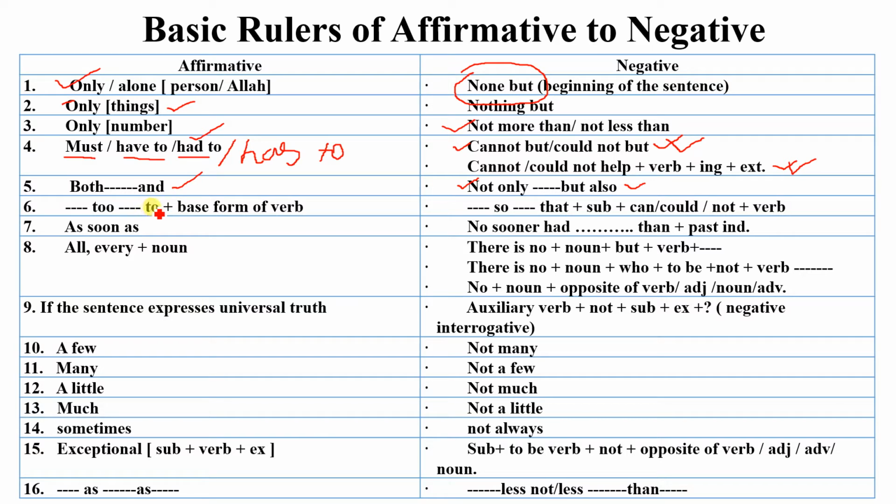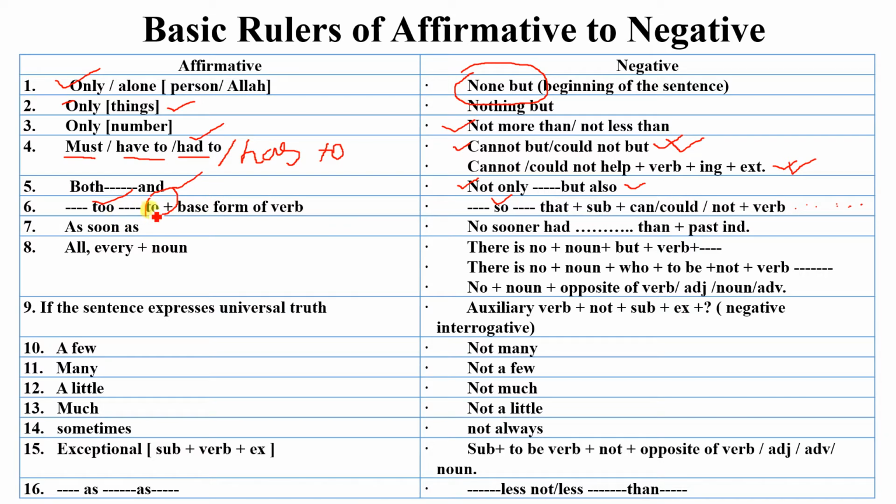Another rule is too to. Okay, instead of too you have to use so, and instead of to you have to use that plus subject plus can or could not plus verb plus extension.